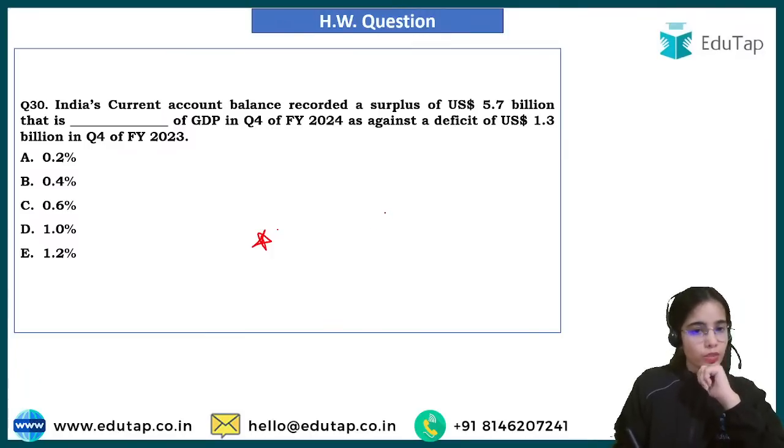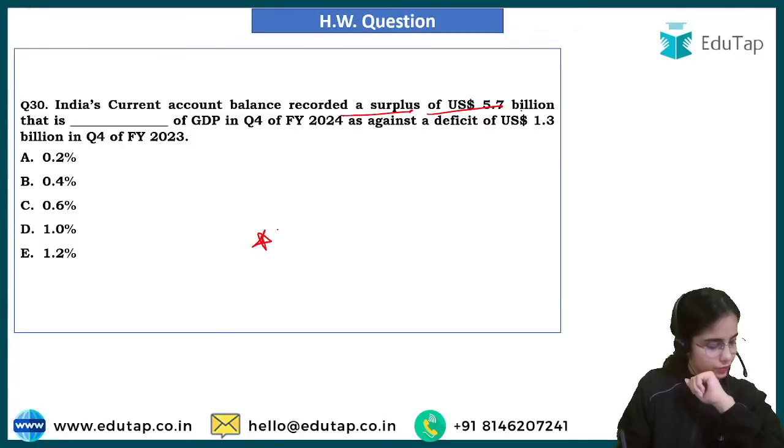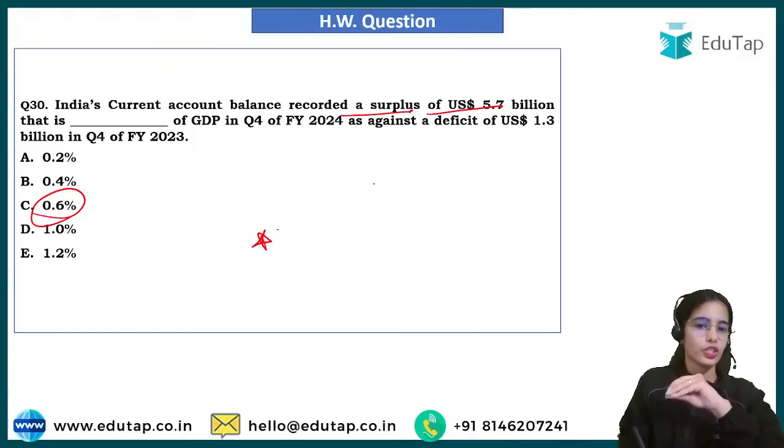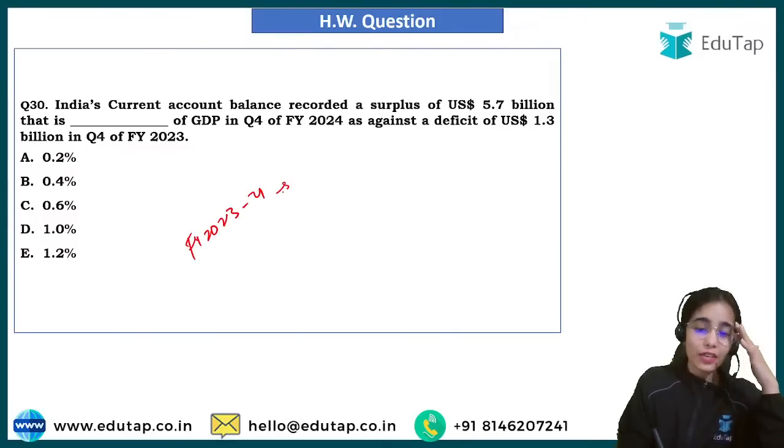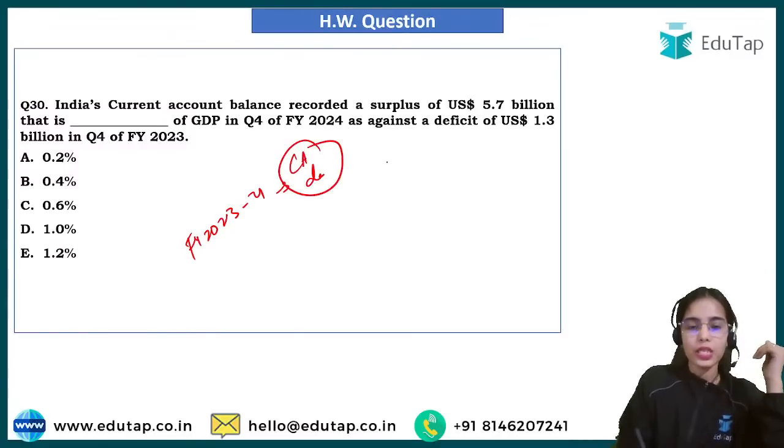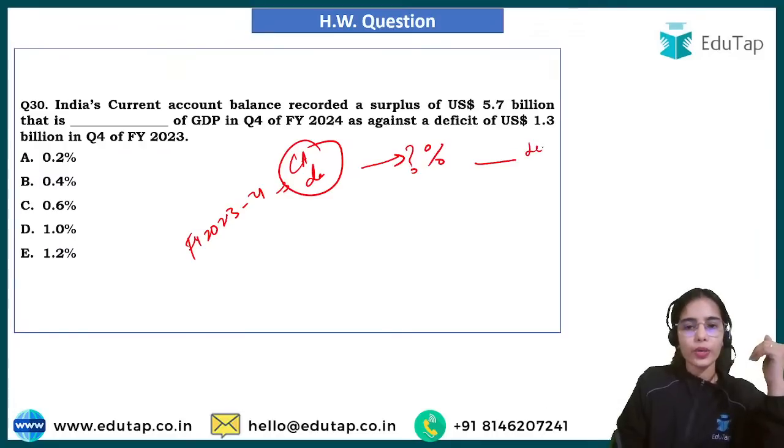India's current account balance recorded a surplus of US dollar 5.7 billion. Yes. So that was 0.6% of the GDP. So in quarter 4, if I say that for financial year 2023-24, there was a current account deficit of what percentage of the GDP?